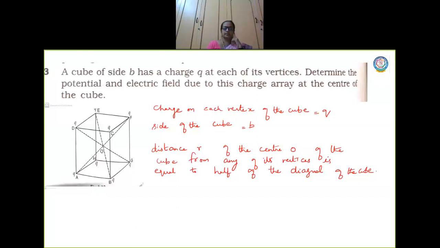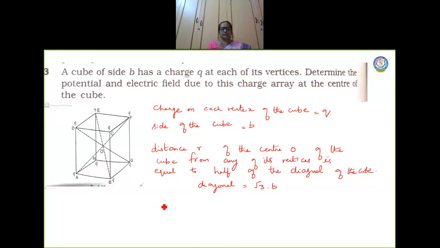In a square, if the side is a centimeter, the diagonal will be root 2 a. Similarly, in a cube, if the side of the cube is b, the diagonal value is root 3 into b.